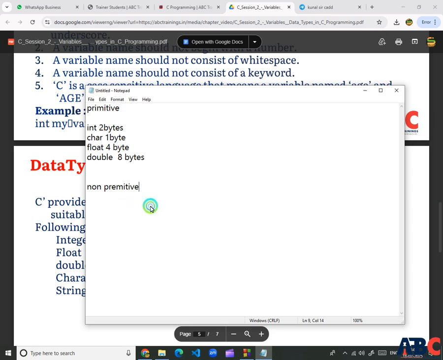The second category is non-primitive, like structure (struct), union, and enumeration (enum). Enum is a keyword. Another one is typedef. Those are the non-primitive data types.